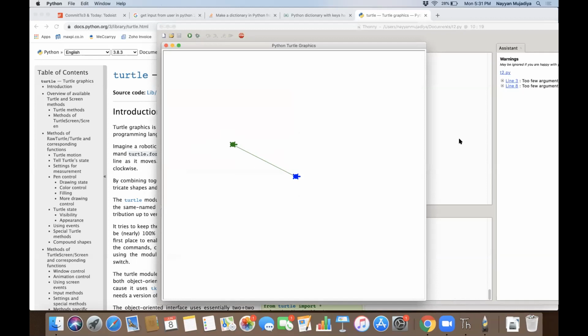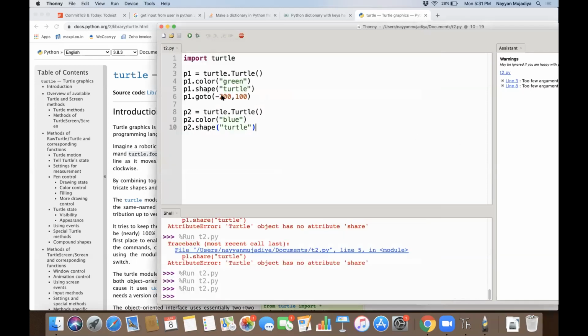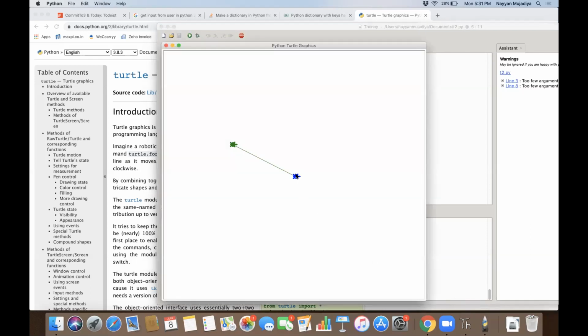Do you understand this XY coordinate value? So P1 is minus 200 and 100. The other one is in the original location, at 0, 0.